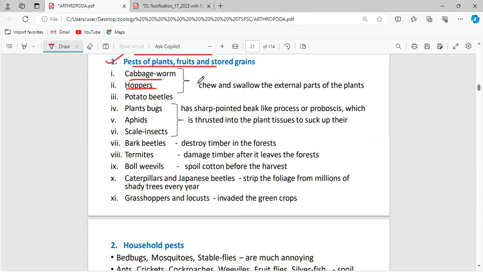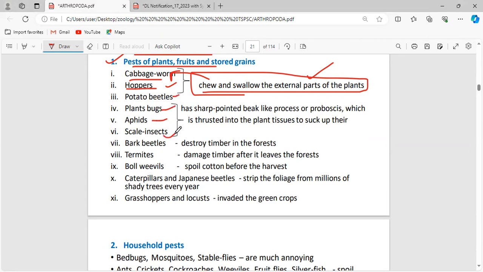Cabbage worms and hoppers chew the external parts of the plants. This is the food for those worms, but it is a drawback for the plants. Potato beetles, plant bugs, aphids, and scale insects infect the plant tissues. Bark beetles destroy the timber. Termites damage the timber after it leaves the forest.